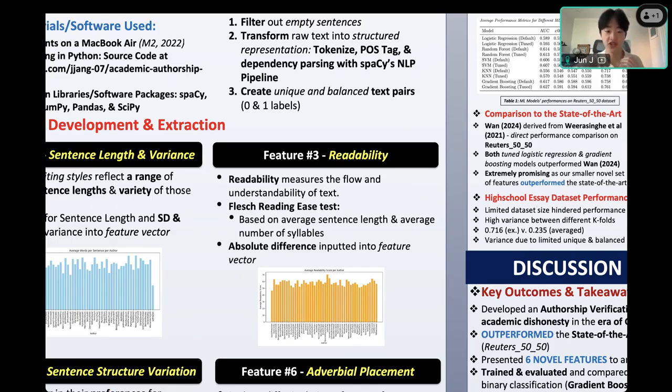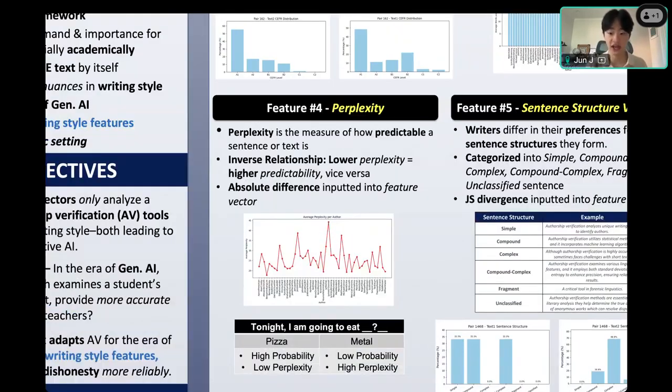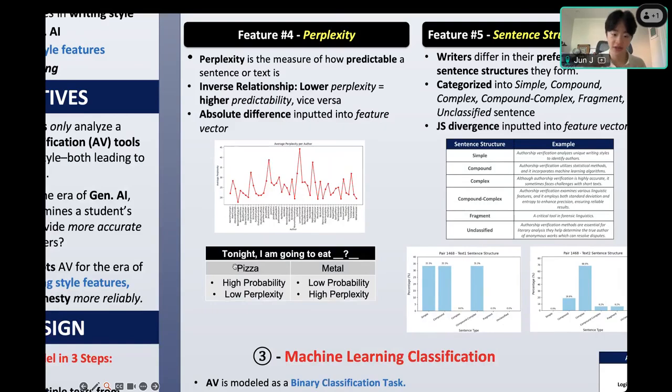Next feature is perplexity, which is basically the measure of how predictable someone's text or sentence is. To help you envision what perplexity actually refers to, I have a quick example here. So tonight I'm going to eat blank. Because people obviously don't eat metal, there's a lower probability of someone saying I'm going to eat metal. But because perplexity has an inverse relationship with predictability or probability, a lower probability would indicate a higher perplexity. On the other hand, because people actually eat pizza, there is a higher probability, but inversely, a lower perplexity.